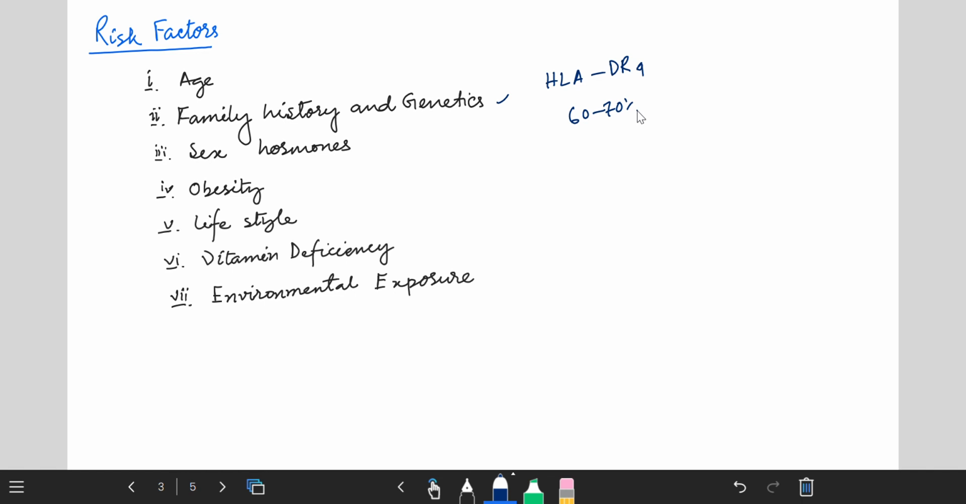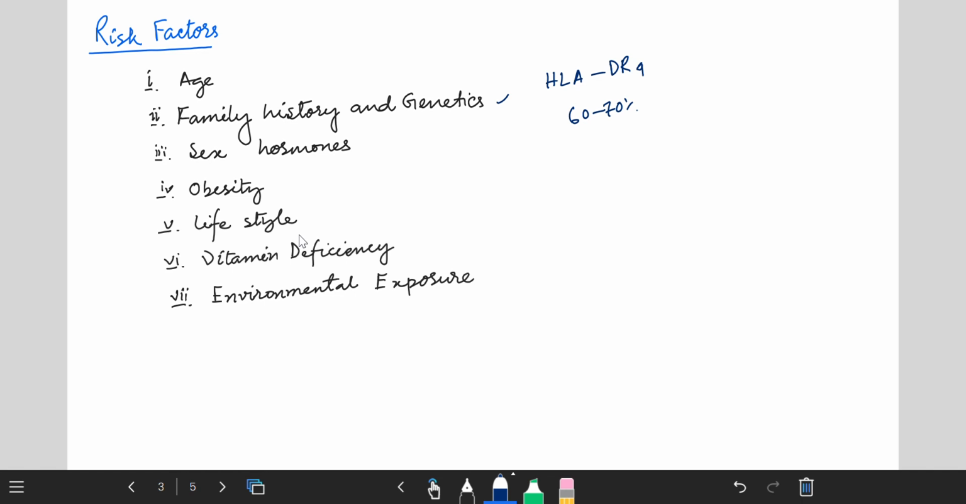Okay. Third one is sex hormone. Obviously women are affected due to the effects of estrogen hormone. Fourth one is obesity. It means excessive fat tissue will release more cytokines, which can cause inflammation of the joints. Fifth one is lifestyle.